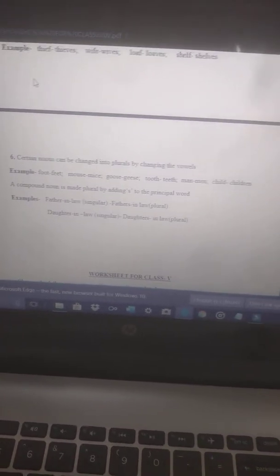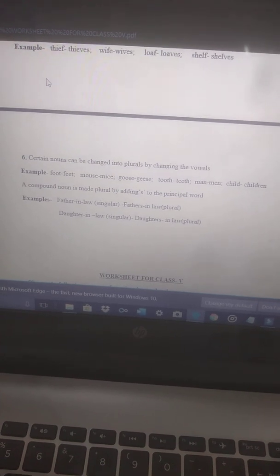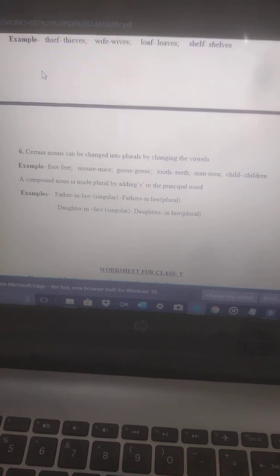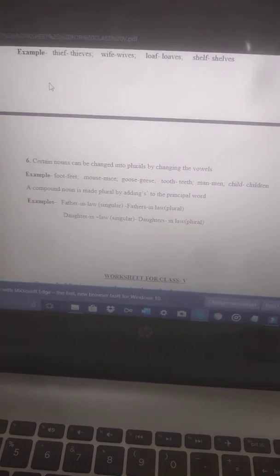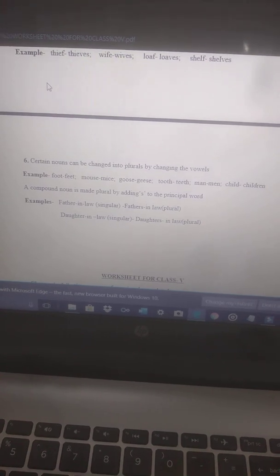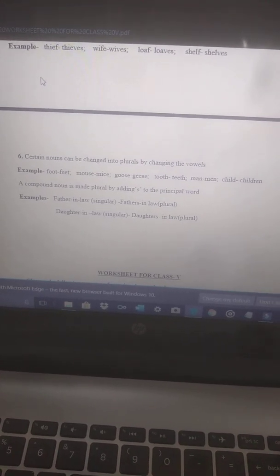Certain nouns can be changed into plural by changing the vowels. There are many nouns which, if we are supposed to make plurals of them, we just change into plurals by changing the vowels. Like foot, it will become feet.